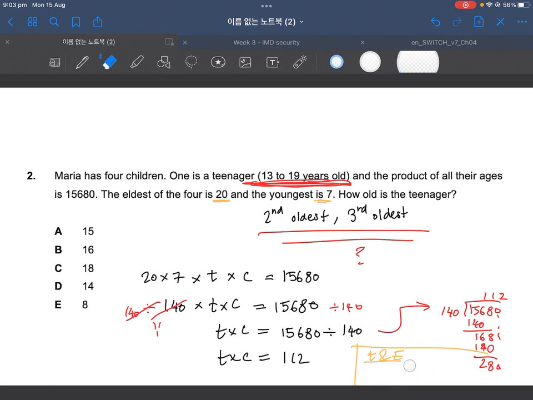Then let's try the next biggest number, 14. Let's see if this works. 14 times something equals 112. Now, if the teenager is 14, then the question mark has to be actually equal to 8 if you do the calculation. So we've already found our pair just like that in the first two goes. So what do we have? Teenager. So we write by trial and error.